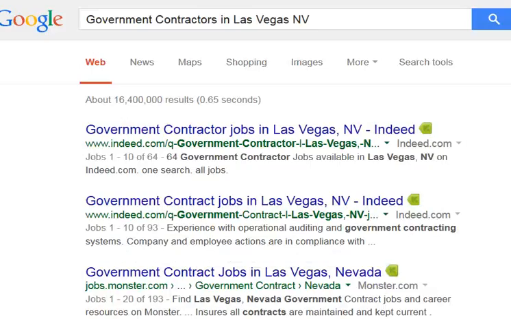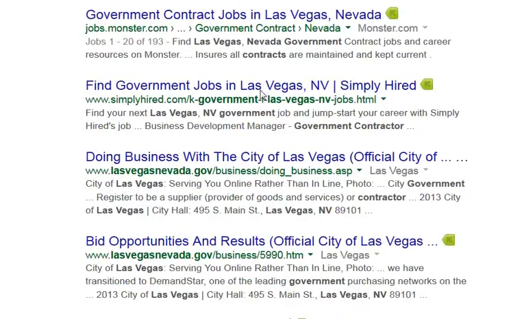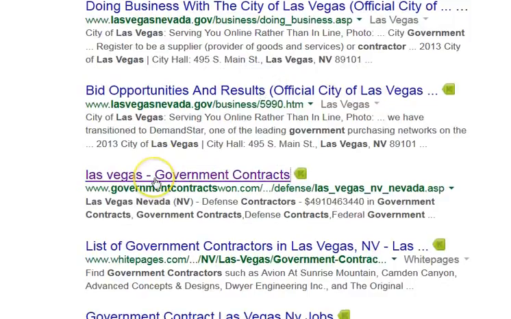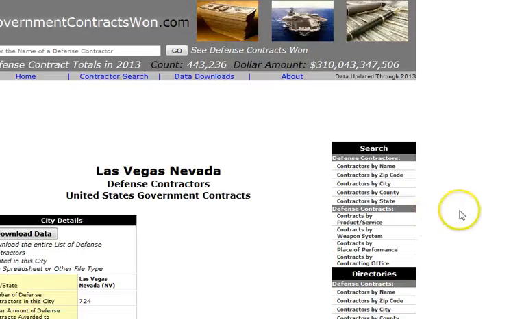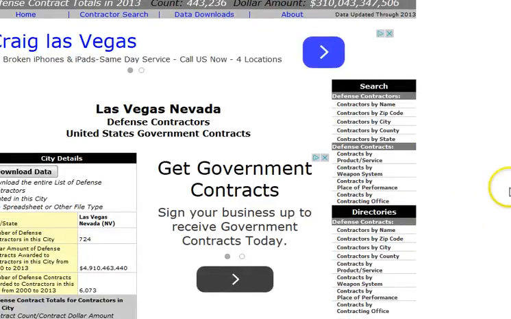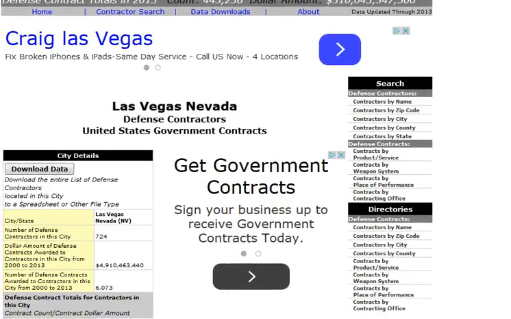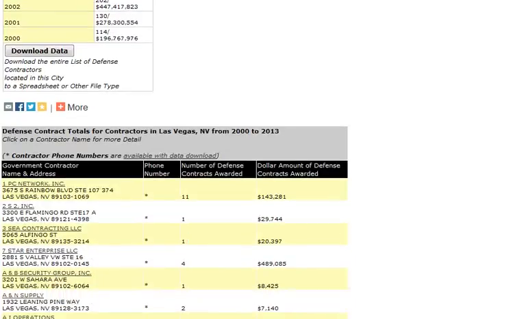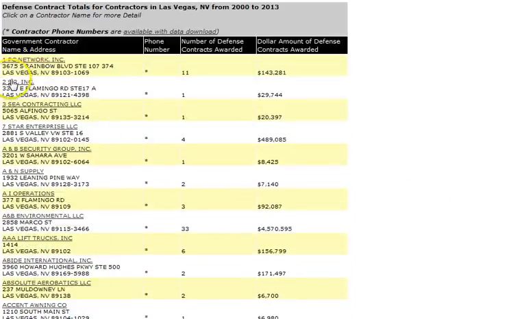A final way to find a lot of potential buyers or sellers in your area is by going to Google and typing in government contractors in a given city and state. For this example, we're using Las Vegas again, and we're going to go down and find a list of government contracts that have been won. Now, when we do this, we're going to see that it's giving us down here the names and addresses of companies that have won contracts.